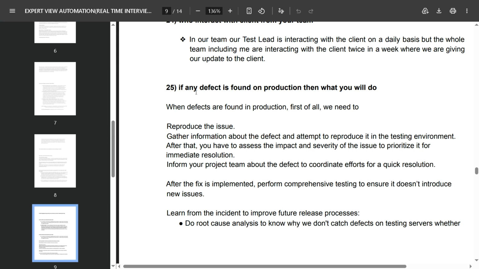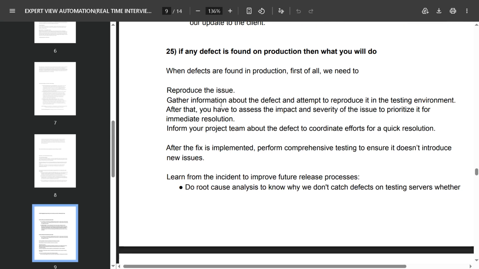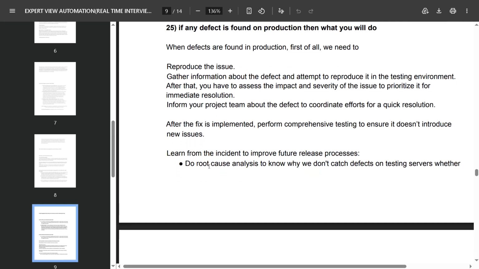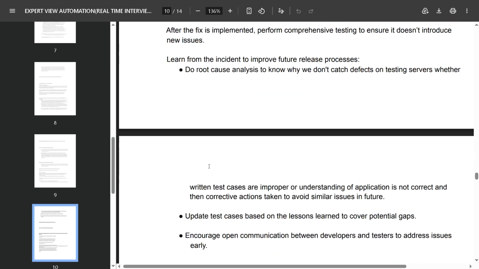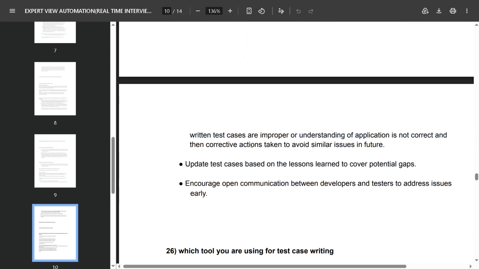After the fix is implemented, perform comprehensive testing to ensure it does not introduce new issues. Learn from the incident to improve future release processes. Do root cause analysis to know why we didn't catch the defect on the testing server, whether the written test cases were improper or the understanding of the application is not correct, and the corrective actions taken to avoid similar issues in the future.